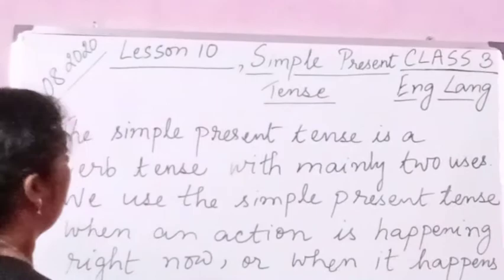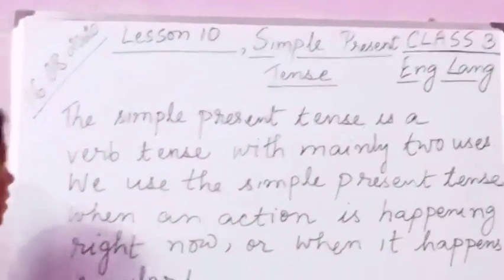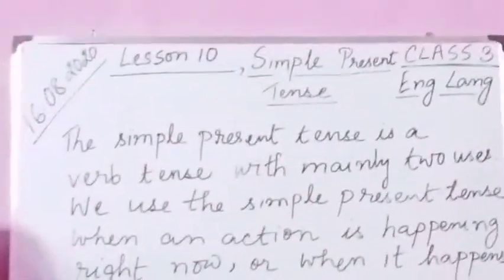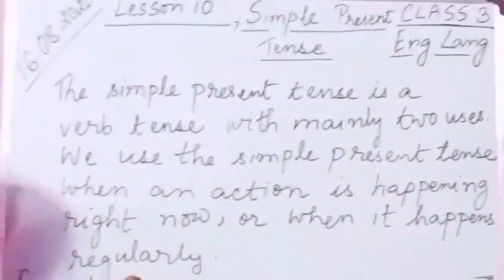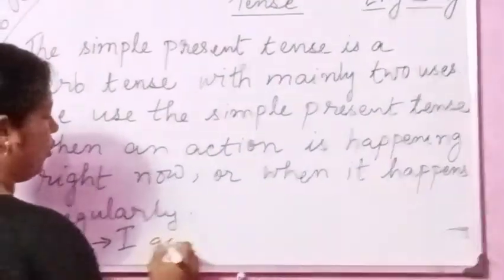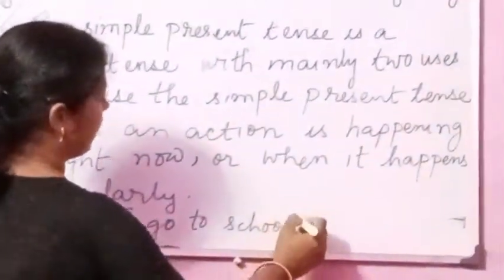Okay. Now you see here, let us write an example. What example we can give? I go to school daily, or I go to school every day. Because you go to school every day, now you are at home. I go to school every day. This will be a good example.